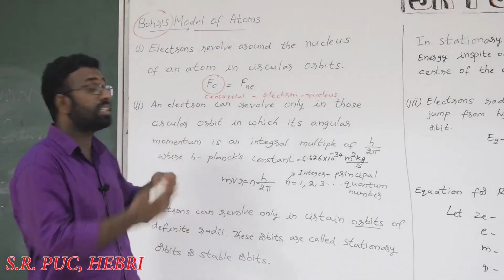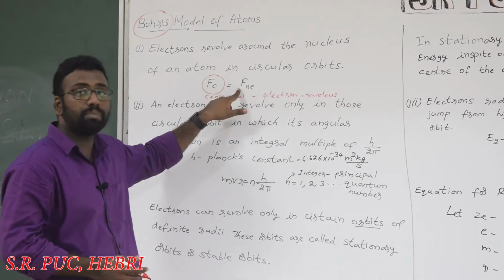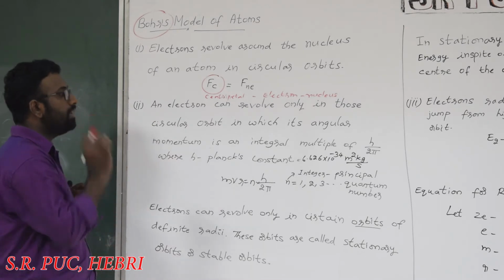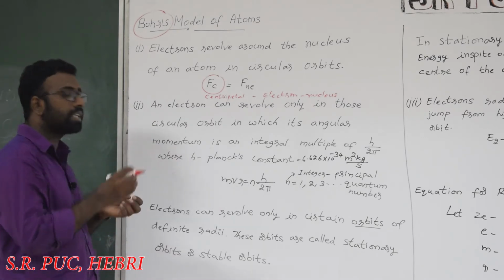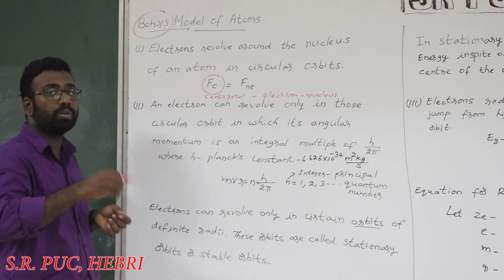Now comes the main explanation of how electrons are not liberating energy when they revolve around a circular path.